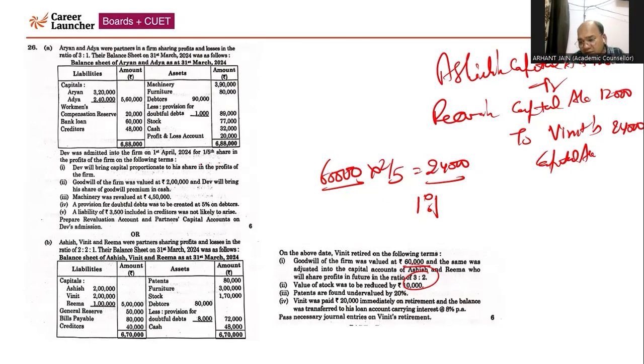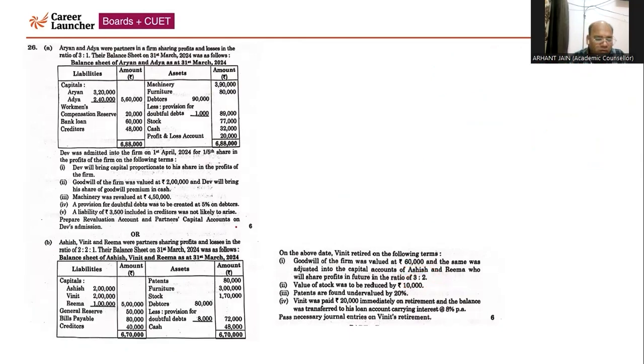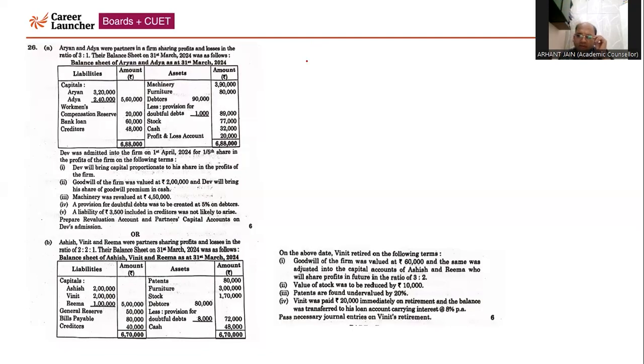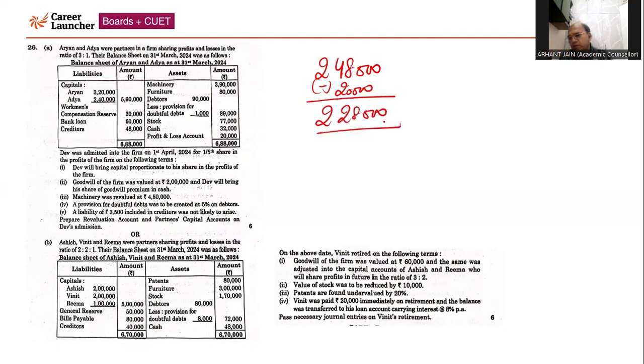Thereafter, we will prepare Vineet's capital account in the working notes, and we will calculate the final balance, which is going to be settled and transferred to his loan account, right? So the total amount is coming 2,48,000. So students, the final amount due to Vinith is 2,48,000. Out of 2,48,000, we are making a payment of 20,000. That means we are transferring 2,28,000 to Vinith's loan account. So we have to pass two journal entries.